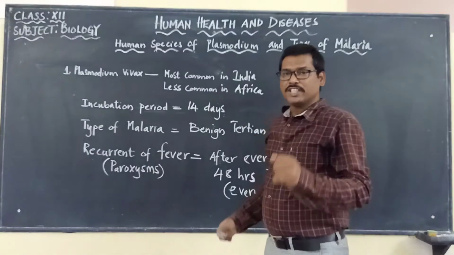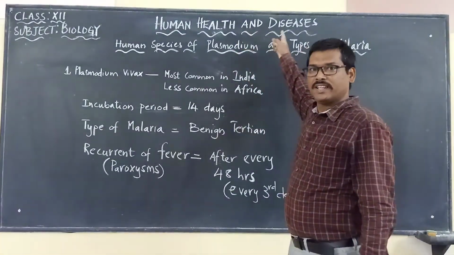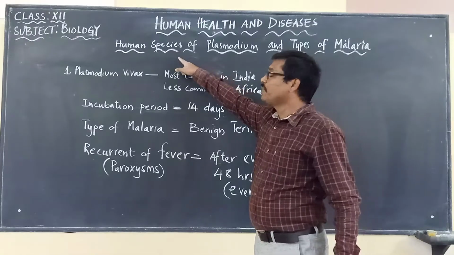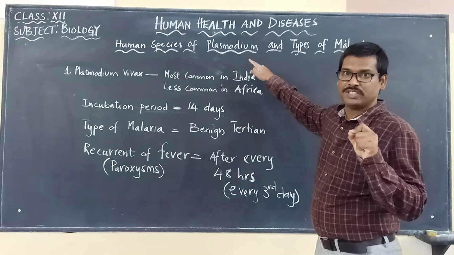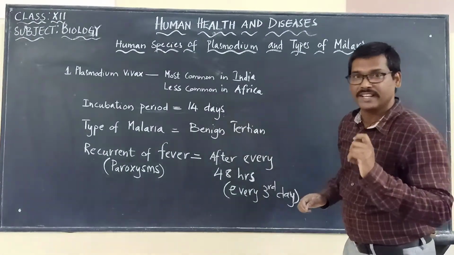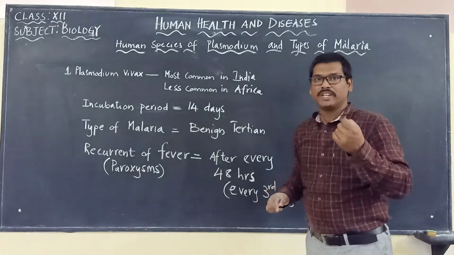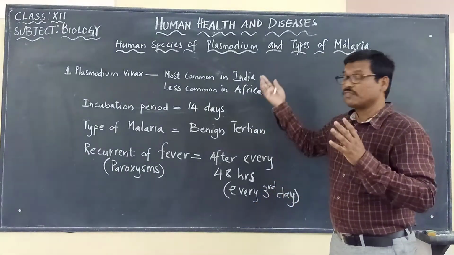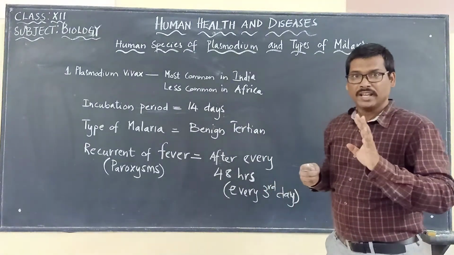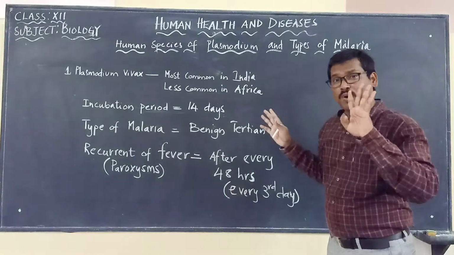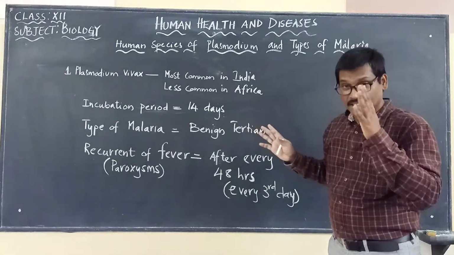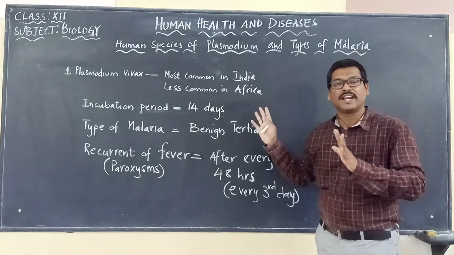Hi everybody, in this video we are going to discuss human health and diseases. The topic we are going to discuss is the human species of Plasmodium and the types of malaria that they cause. In the previous video we discussed that there could be how many types of Plasmodium species? 4 types of Plasmodium species. So here we will be discussing those 4 different types of Plasmodium species that can be responsible for causing the disease called malaria.